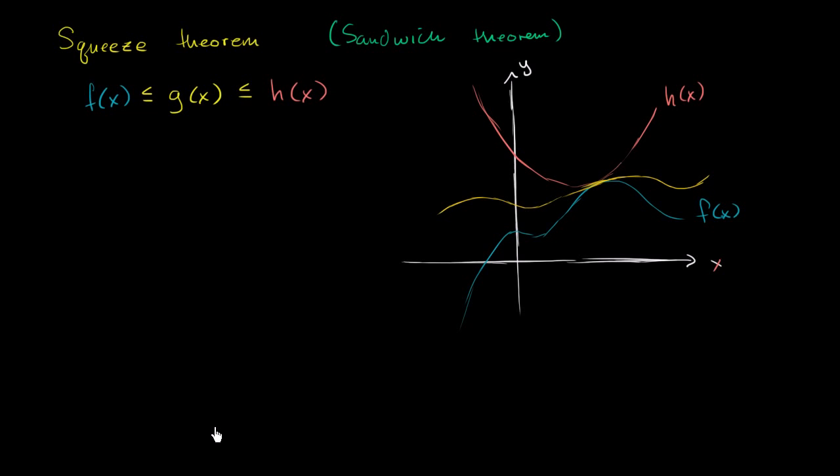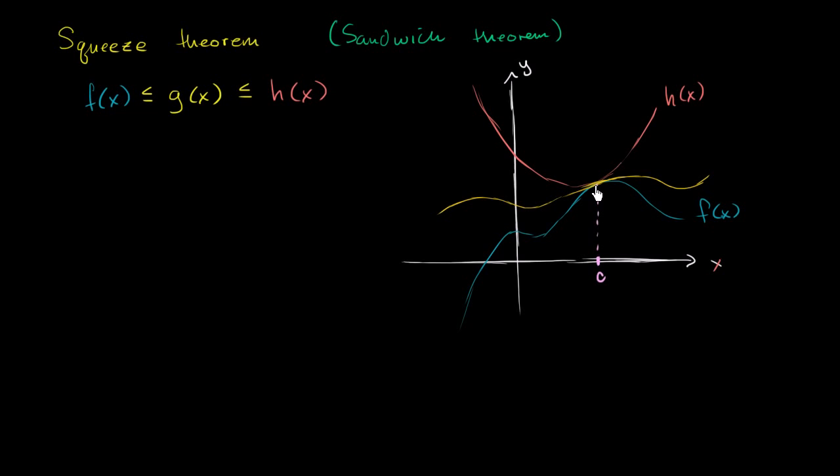Now let's say that we know, and this is analogous to saying on a particular day, Sal and Imran ate the same amount, let's say for a particular x value, the limit as f and h approach that x value, they approach the same limit. So let's take this x value right over here. Let's say the x value is c.